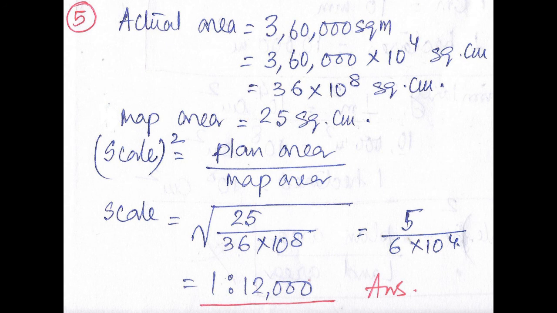What is the formula for scale? Scale square equal to plan area by actual area. So what will be the scale? Scale will be under root of plan area by actual area. Plan area is 25. Actual area is 36 into 10 raised to 8. That comes out to be 5 divided by 6 into 10 raised to 4. So in ratio format, if we express, it will be 1:12,000. So the answer is scale is equal to 1:12,000.